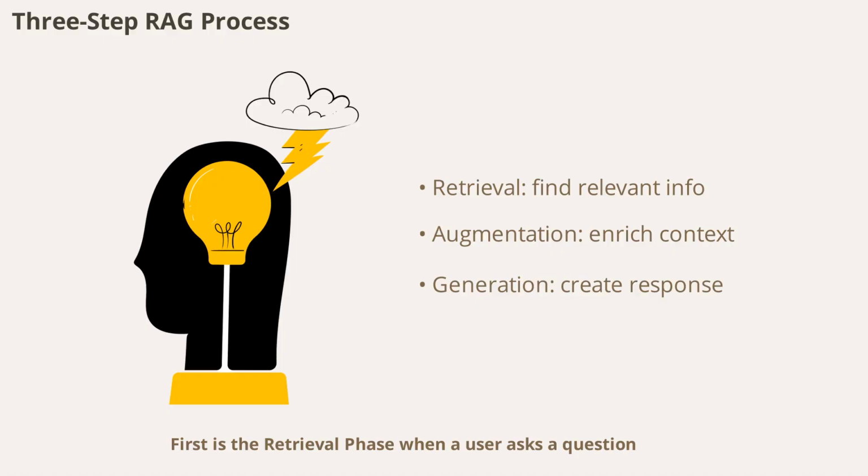First is the retrieval phase. When a user asks a question, the system searches its knowledge base for relevant information using semantic search. Next comes the augmentation phase. The original question is combined with the retrieved information to create a rich context for the AI. Finally, in the generation phase, the language model uses both its pre-trained knowledge and the new information to generate a well-grounded answer. The magic of RAG is that the AI learns to prefer the retrieved facts over its own memory when possible.